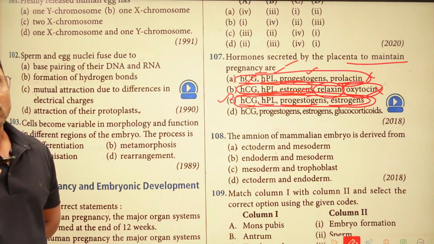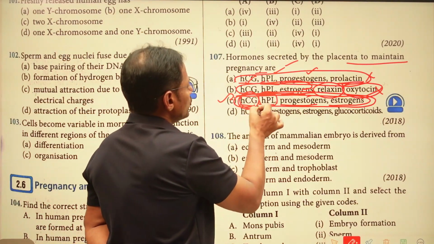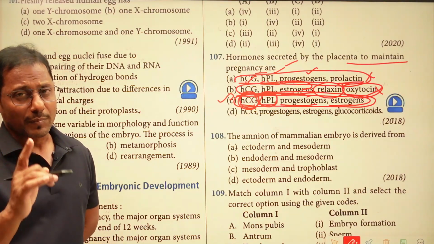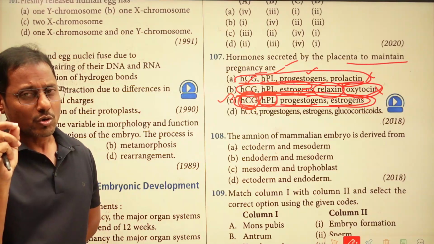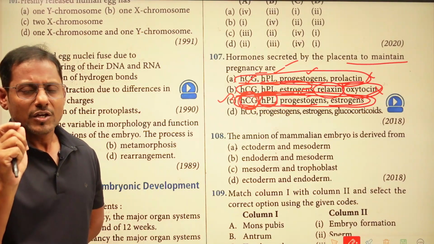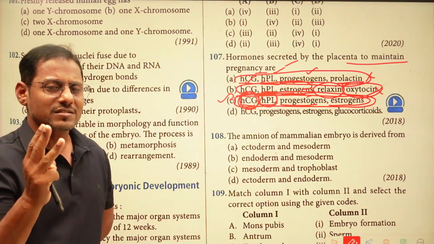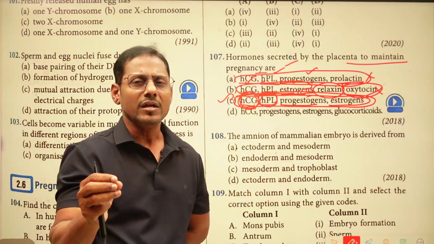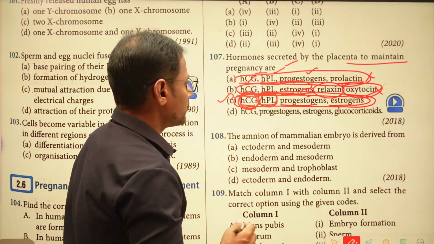These hormones are present only during the pregnancy but not in the normal time. Only during the pregnancy can we observe three hormones: one is human chorionic gonadotrophin hormone, second is human placental lactogen, and third is relaxin hormone. These three hormones are present at the time of pregnancy only, but not in the normal time. So keep it in mind and remember carefully.